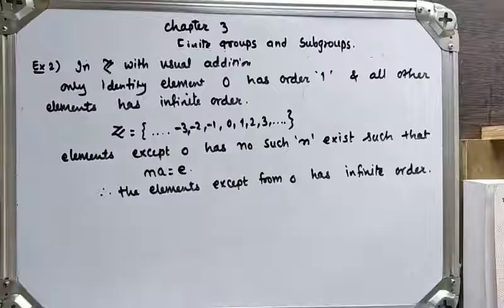Students, in the previous lecture we have seen group, order of a group, and order of an element.